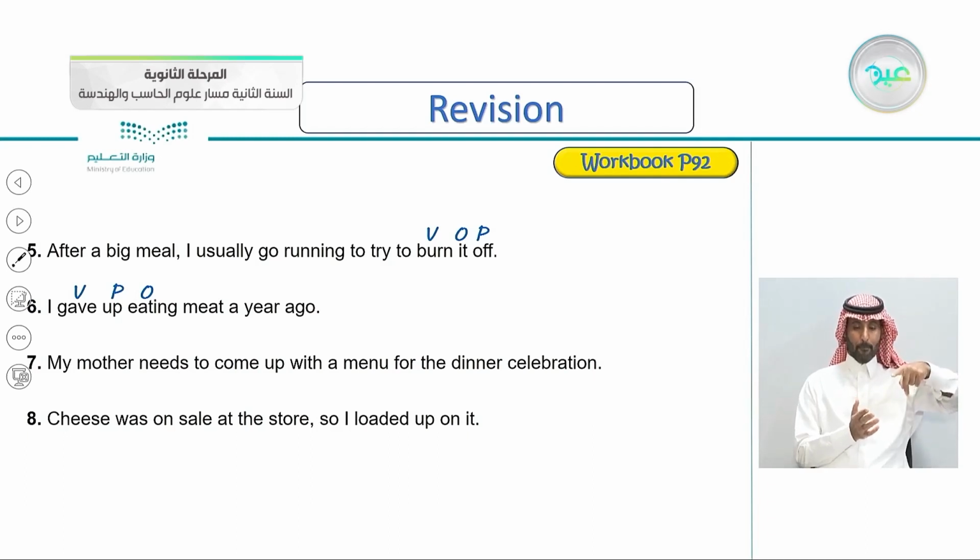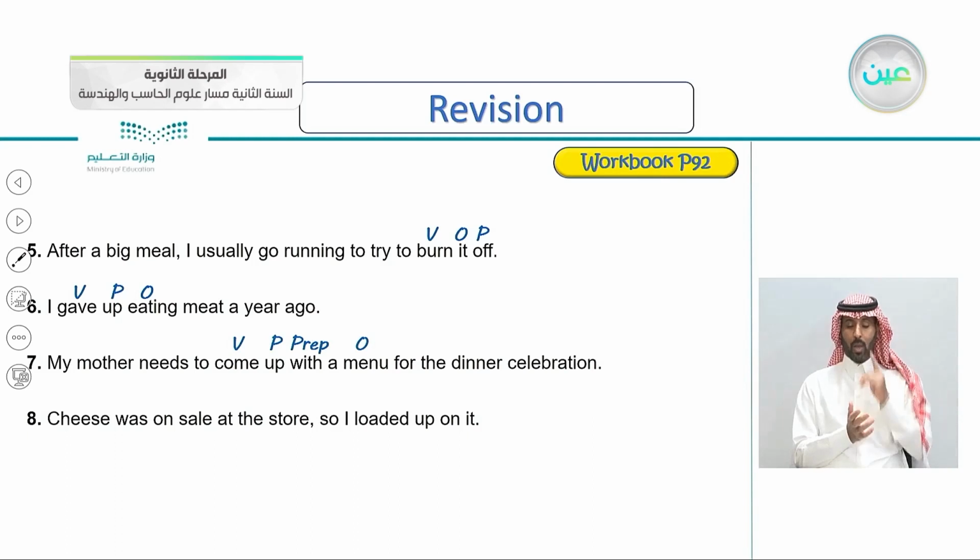So let's see the correct answer here. Come is the verb, up is the particle, with is the preposition, and menu is the object. Very good.